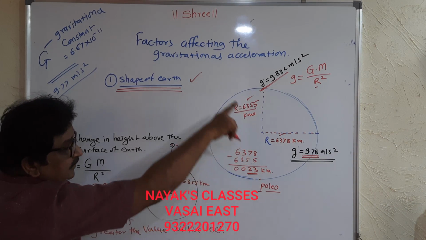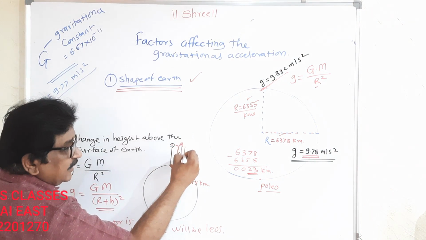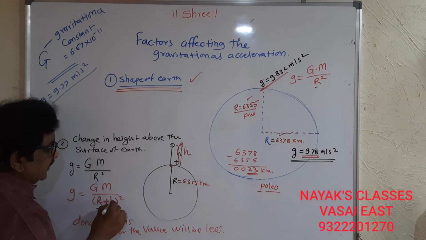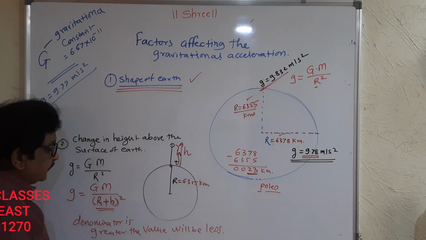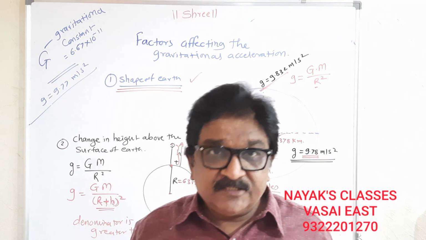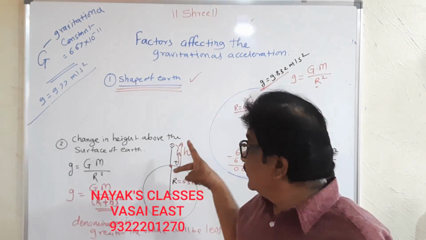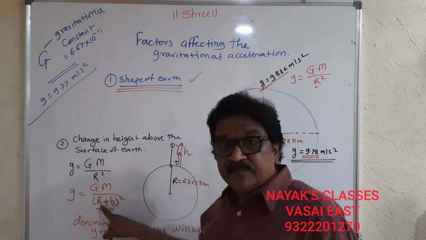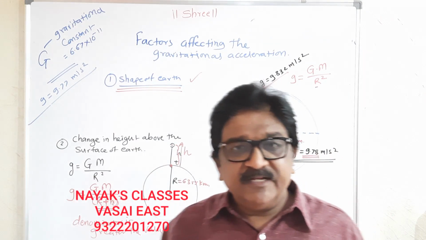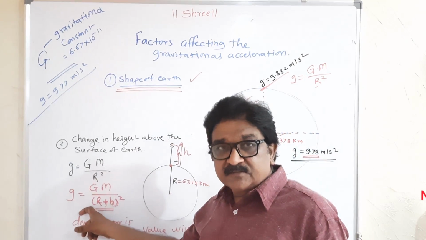On the surface, these are the values. Above the surface of the earth, this h we have to add here, so (R plus h) the whole square. As I told you, if the denominator is increasing, because we are adding extra height to the radius of the earth, the ratio is going to decrease.